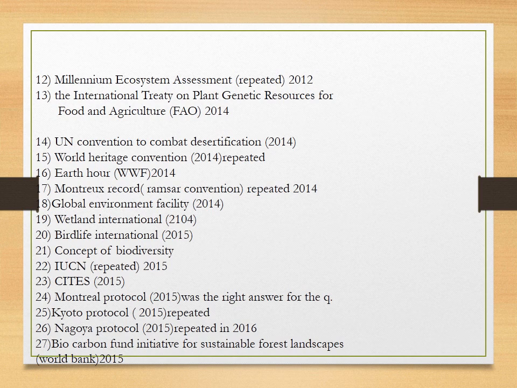At number 15, World Heritage Convention, that is also a UNESCO program. At number 16, Arthar, the awareness program of World Wildlife Fund, which has now been renamed World Wide Fund for Nature. We can see other programs run by WWF. Number 17 is the Montreux Record, which is part of the Ramsar Convention, and it is being repeated.